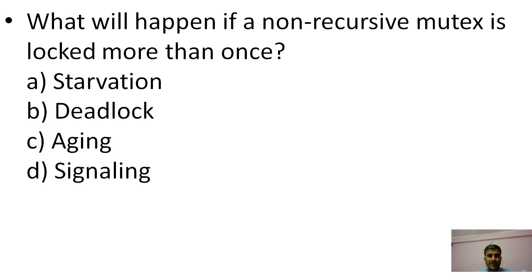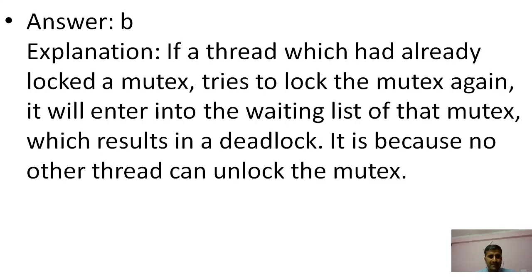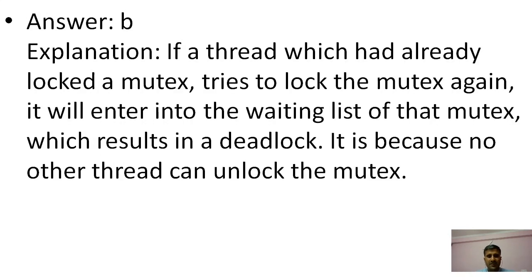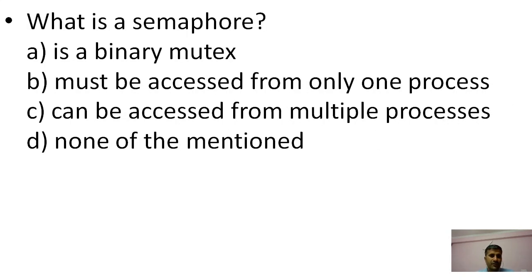What will happen if a non-recursive mutex is locked more than once: starvation, deadlock? The right answer is B, deadlock. If a thread which has already locked a mutex tries to lock the mutex again, it will enter the waiting list of that mutex, which results in deadlock because no other thread can unlock the mutex. This is the explanation of this MCQ.